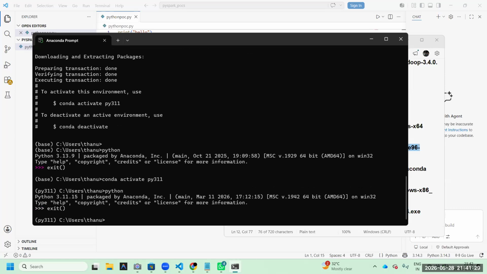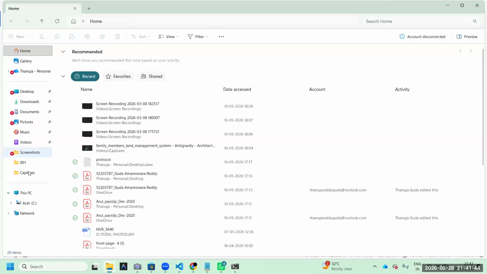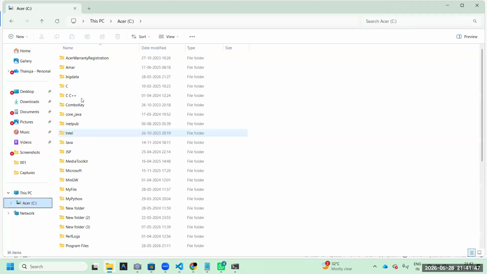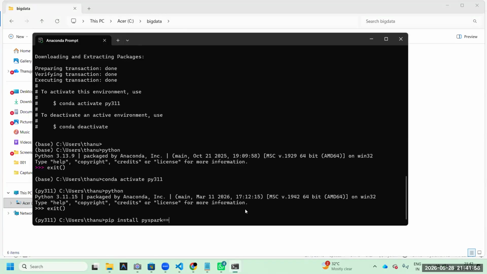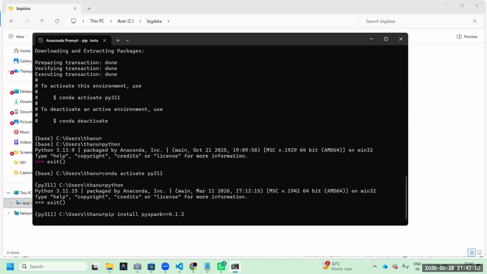In this scenario, my recommendation: pip install pyspark equal to, I am using this version. What version are you using? 4.1.2. Here, if you want, please check in big data, PySpark, this one, 4.1.2. So you have to use the same version here. 4.1.2. Okay, that's it. It will take a few minutes.